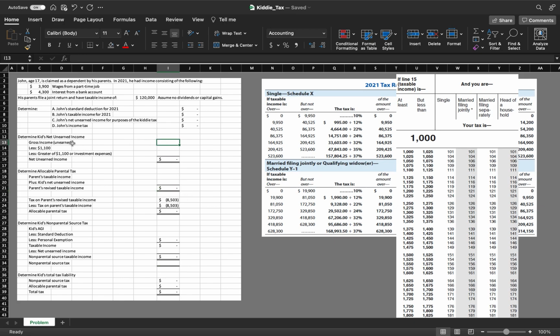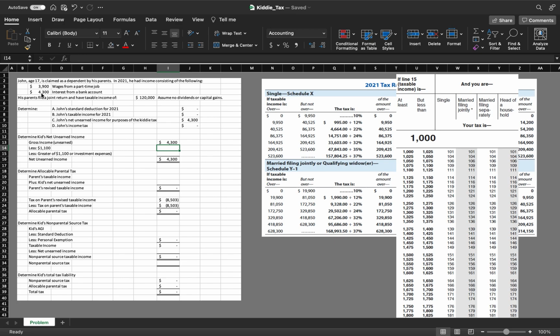But the first thing we need to do is to determine John's net unearned income. To do that, we need to figure out, okay, what is his gross income, this unearned income? And we're told that in the problem. We're told that he had interest of $4,300. So we can reference that cell. And I've already created some formulas to do some of the math, just to save some time.